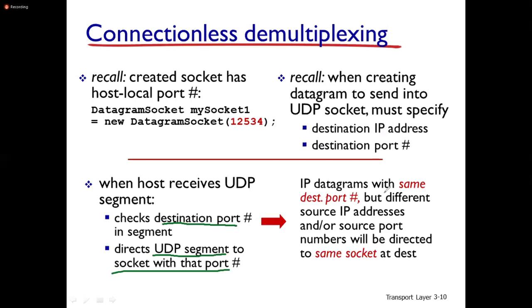If IP datagrams have the same destination port number but different source IP addresses and/or source port numbers, they will be directed to the same socket at the destination.